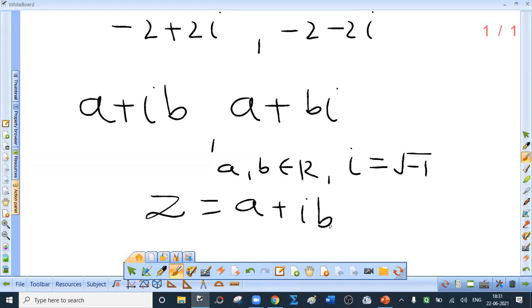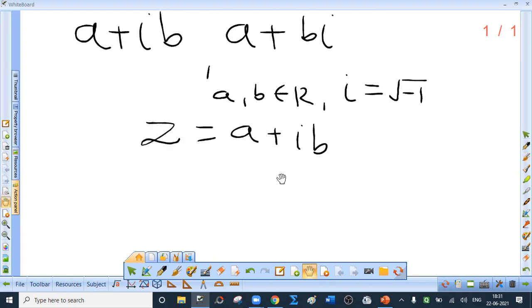See, b is an imaginary part, but it is a real number. Then why is it called the imaginary part? Because it is attached to an imaginary unit. So a is the real part, b is the imaginary part, but both the parts are necessarily real numbers.